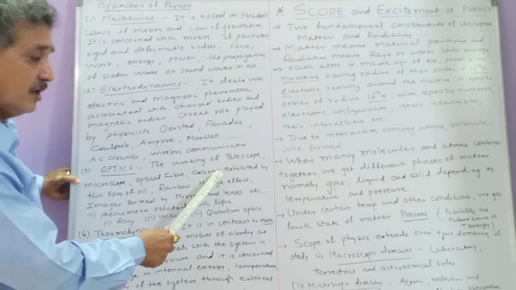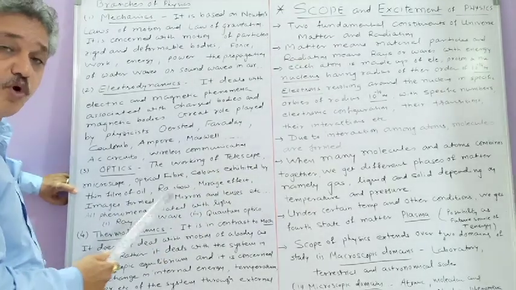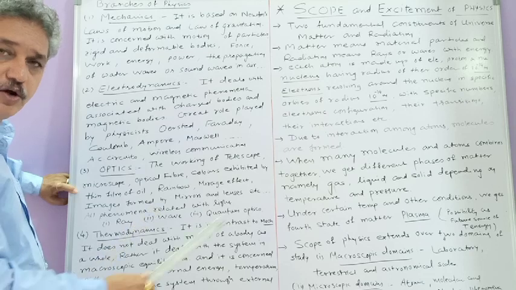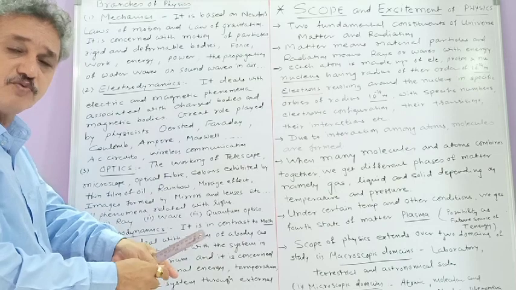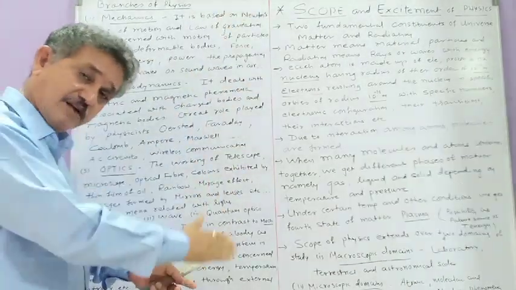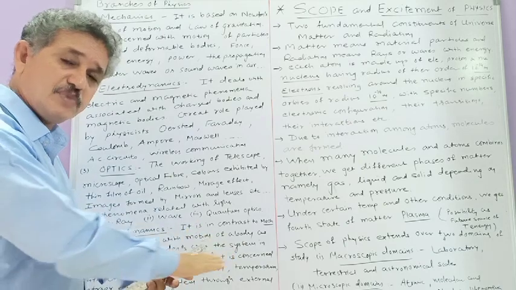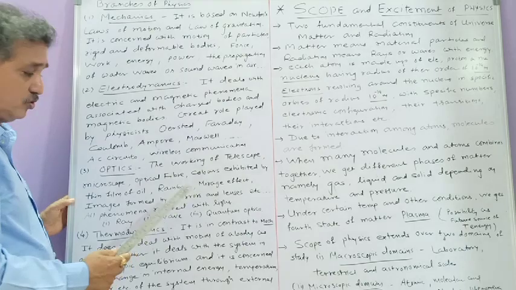And then colors exhibited by thin films of oil, which you can see in monsoon season. On the wet road, when a few drops of lubricating oil are there and the sunlight falls on them, you will see a film of different colors. So this is also in optics.